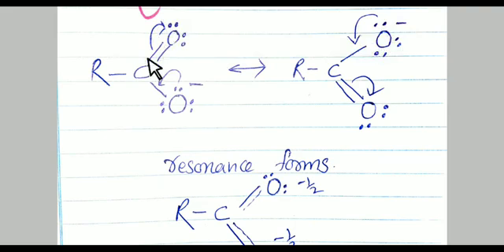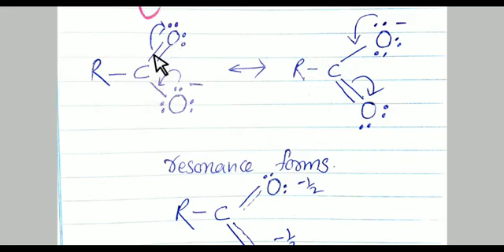Here there are 4 electrons. Whenever there is a shifting of electrons, it will become 6 electrons, and here 2 electrons shifting into a bond will make it a double bond, and instead of 6 electrons it will become 4 electrons, as you have seen on your screen.